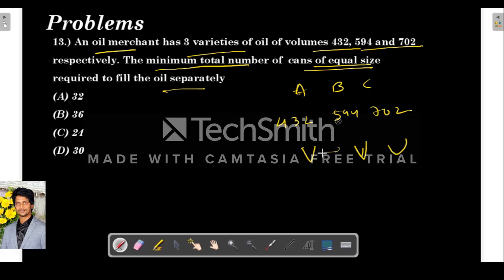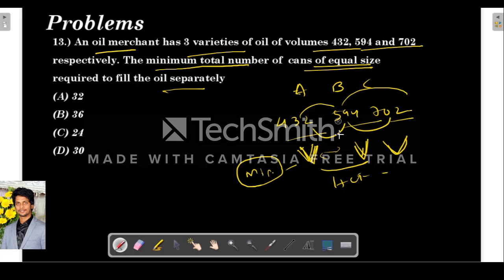Let us say the container size is V. He wants to fill these separately, not mixed, and also in the minimum number of containers. If you want the minimum number of containers, this equal size volume should be higher. So it must be the HCF of all 3. So for this we need to find the HCF.